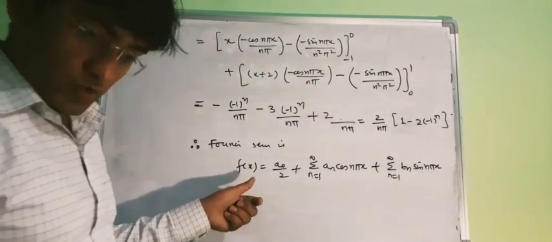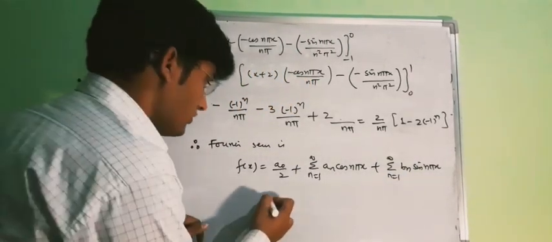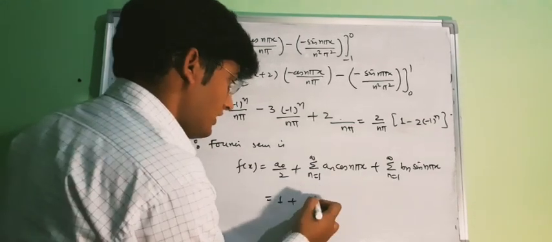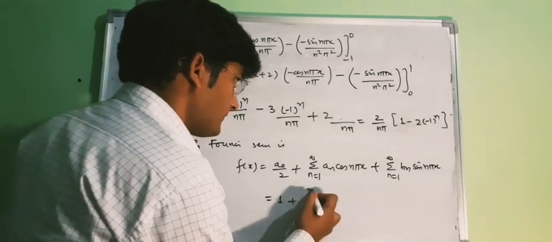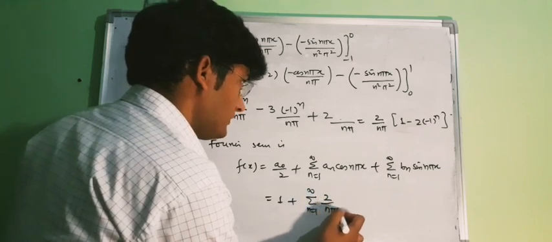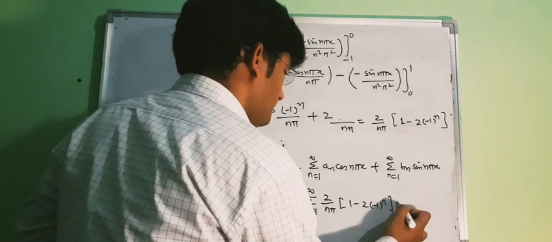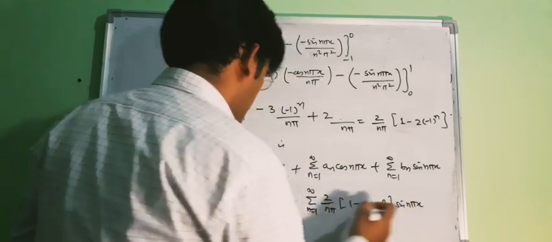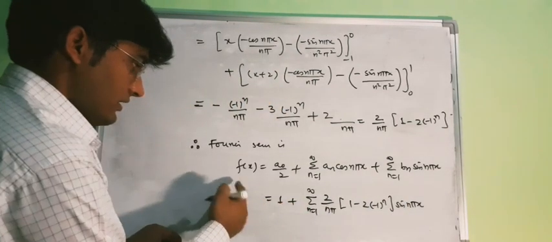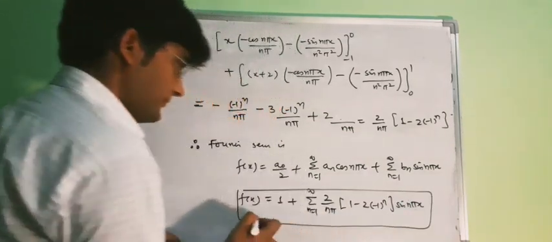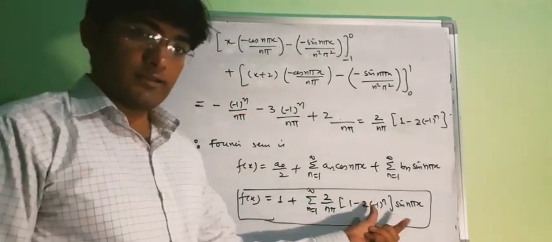Now as our a0 is 2, so this will be your 1, and an was 0, so this term is 0, and bn is 2 upon n pi times 1 minus 2 times minus 1 to power n, sin n pi x. So your f(x) is equal to this one. So this is our Fourier series. So this is the answer.